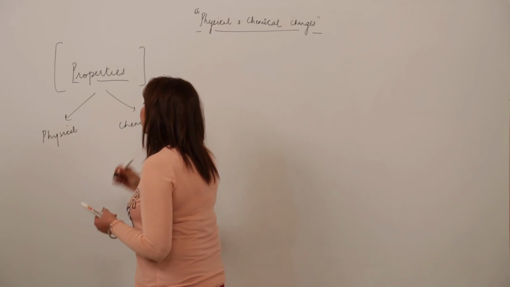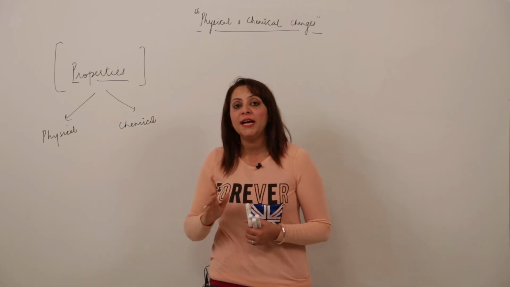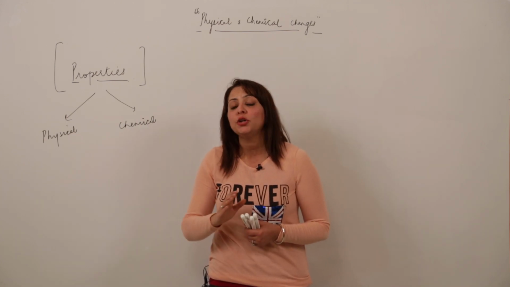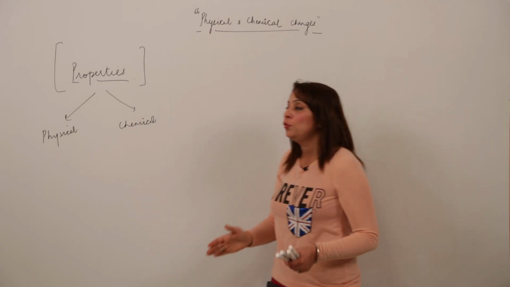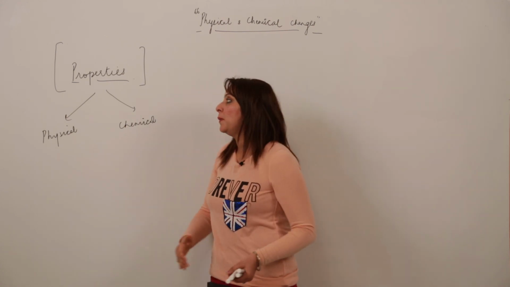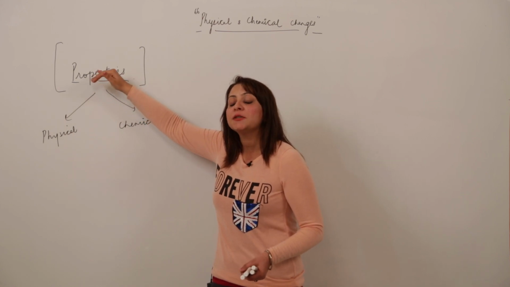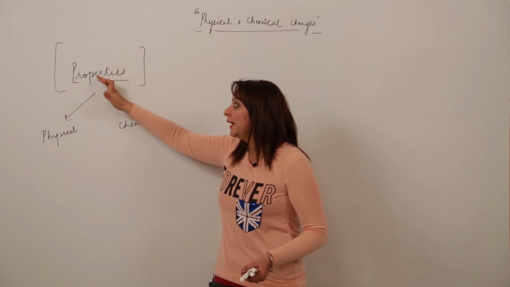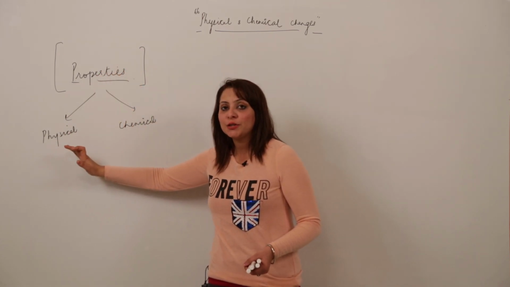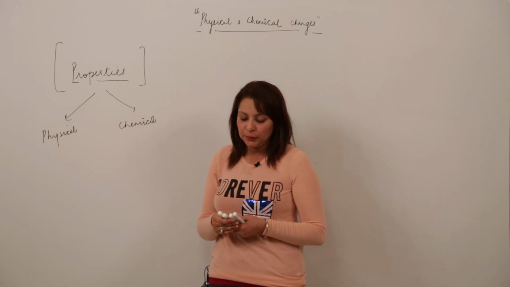Now, how can we distinguish between these two properties? Just listen carefully. I am talking about the properties. I am not talking about the changes. We will be taking up changes later. For the moment, I'm just making you familiar with what properties are. Properties are the qualities or specific characteristics possessed by any substance. Any substance has two kinds of properties, physical and chemical.